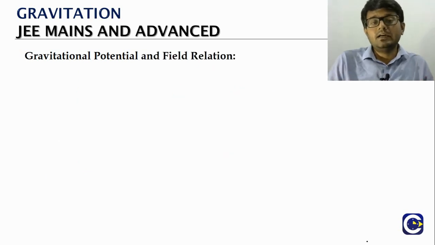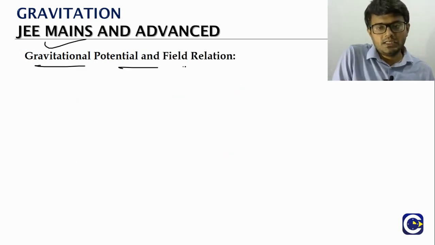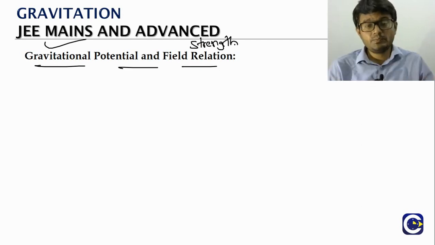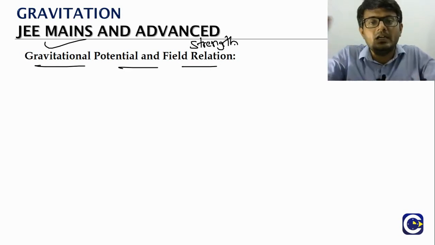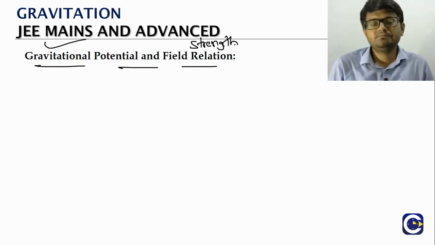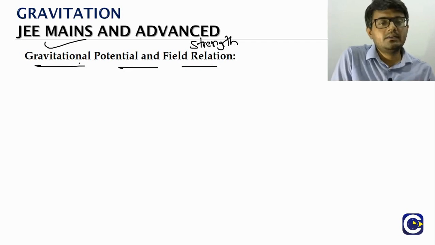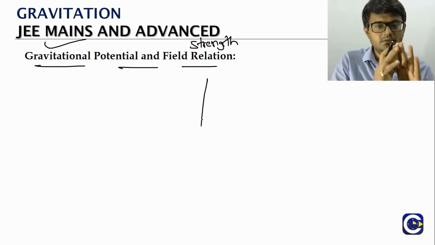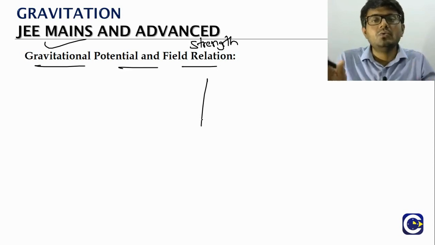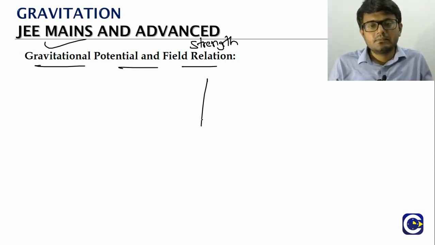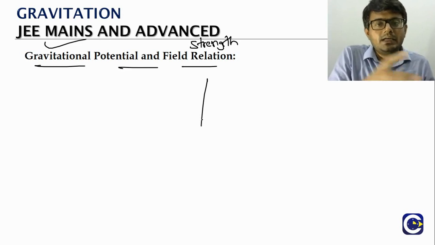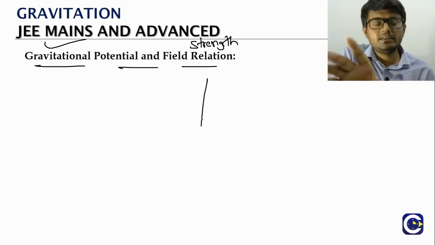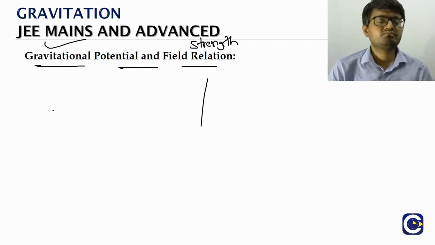Since both gravitational potential as well as the field strength explain to us how the gravitational field is spread in a particular region, the obvious thing is we want to know if there is a relation between them. Actually there is a relation. We'll see that there are two final results we will get, and depending upon the scenario or situation we will use either of them. So we will see how the two final results come.